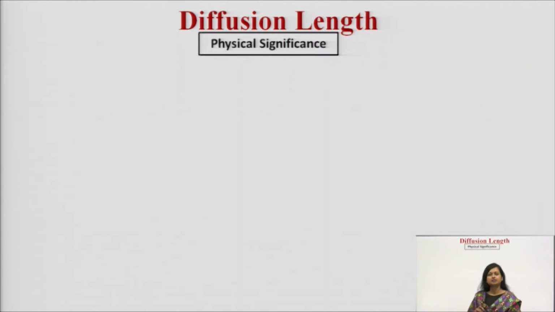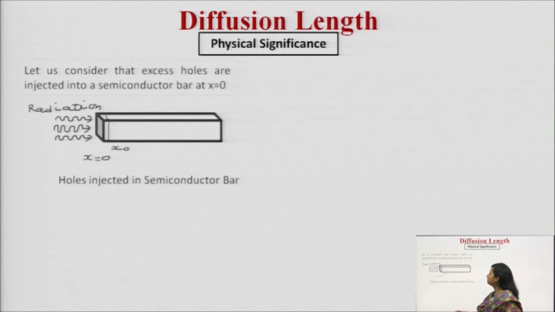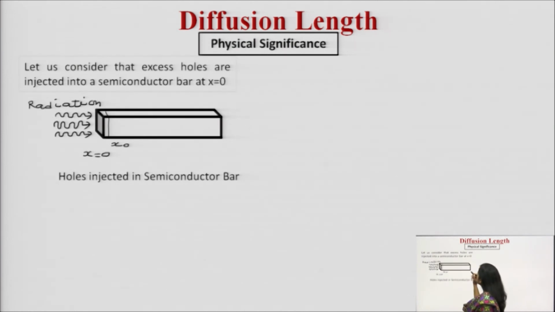Moving ahead, let us discuss the physical significance. What is the physical significance of the diffusion length? Let us consider that excess holes are injected into a semiconductor bar at x equal to 0. See, this is a semiconductor bar, and the length of the semiconductor bar is L. Here excess charge carriers are injected through a radiation process at x equal to 0.